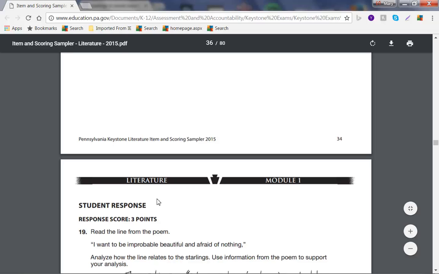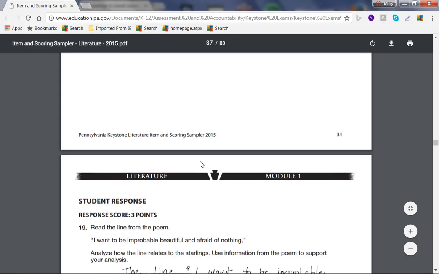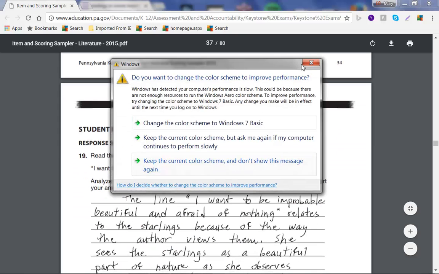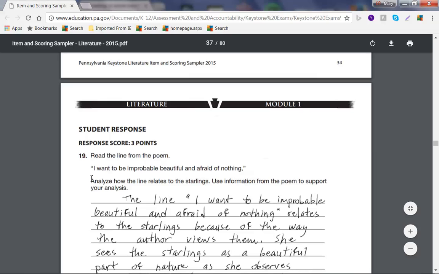I don't usually like to just give you the answers, but we're on a crunch time, so I'm just going to do that. What you want to do is read the question very carefully. Analyze how the line relates to the starlings. Use the information from the poem to support your analysis.